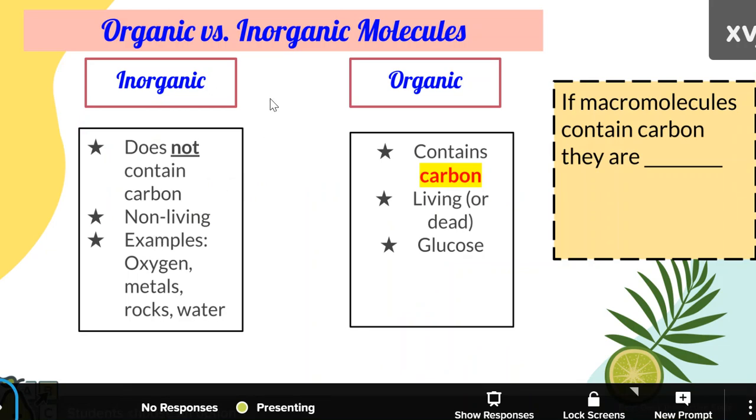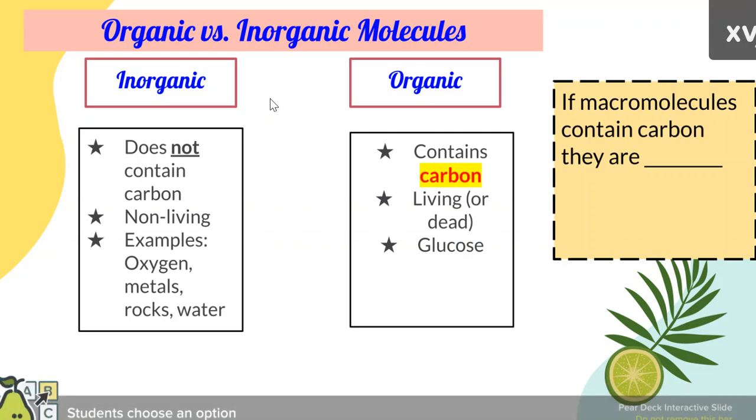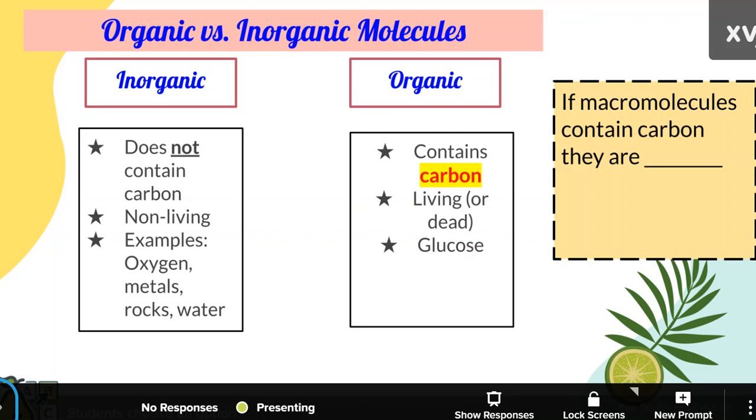Macromolecules are organic compounds. Inorganic means it's not living, it doesn't contain carbon, and these are things like oxygen or metals, rocks, and water. Whereas organic compounds contain carbon. Organic has carbon. Organic compounds are living or were once living. An example of this is glucose.